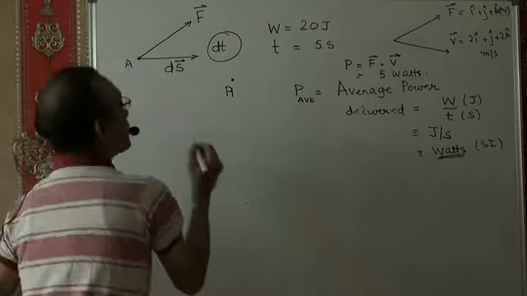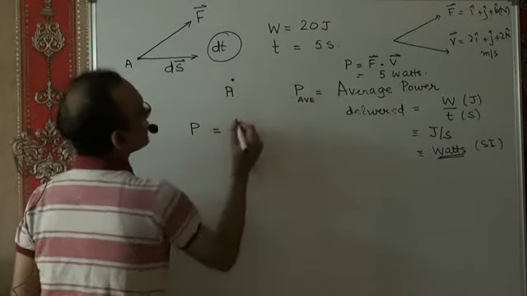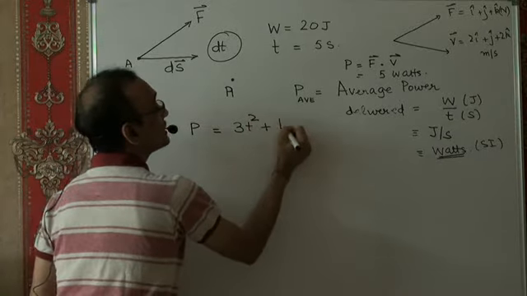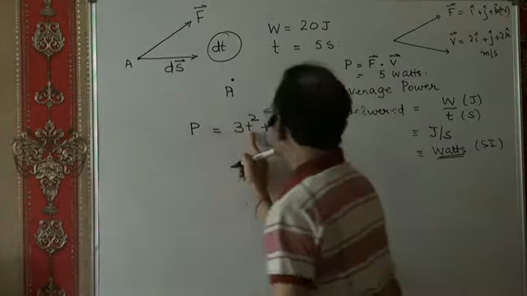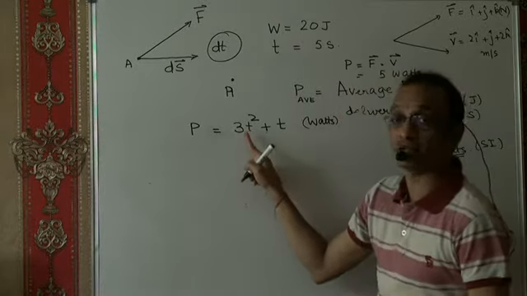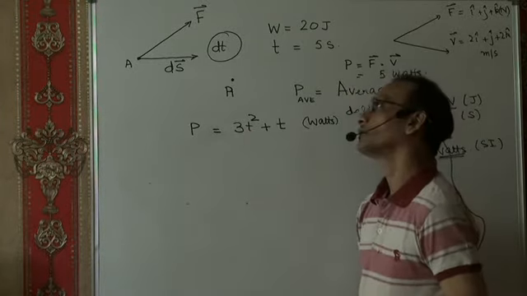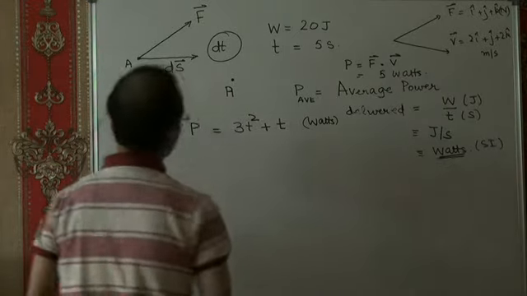Say, the power delivered to a particle as a function of time could have been, say, 3t squared plus t, for example. These many watts. At an instant of time t, let's say the power delivered to a particle by a certain force is 3t squared plus t.